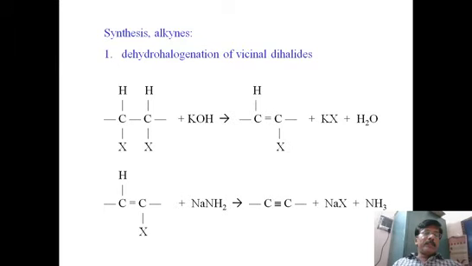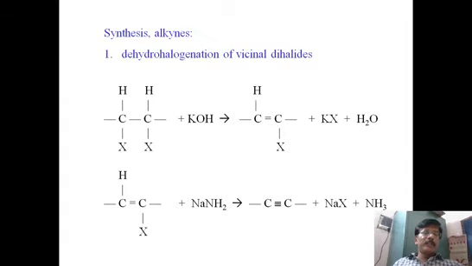From a saturated molecule, we have to generate an unsaturated molecule with a triple bond, not a double bond. So we have to remove two molecules. If you want to remove HX, then we have to remove two HX, because one removal of HX gives one double bond, that is one extra bond, and we need to remove another HX so that we get another extra bond, that is a total triple bond. That is the reason why we have to eliminate two HX molecules.